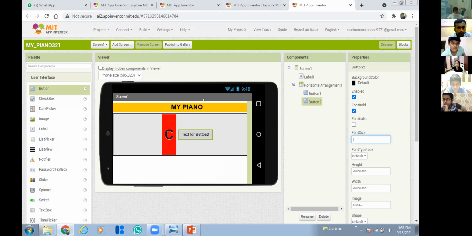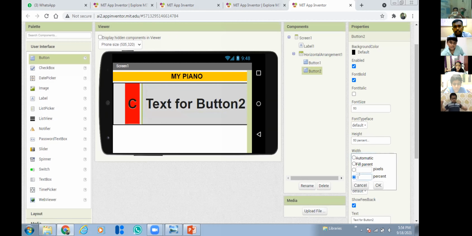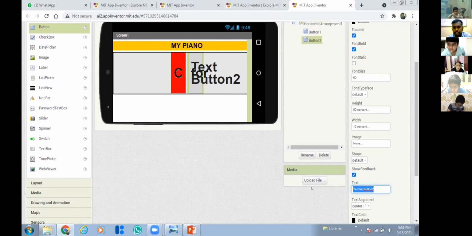Anyone, can you tell me the properties? Advika, can you tell the properties? Font size 50. And the height? 50 percent. And the width? 10 percent.